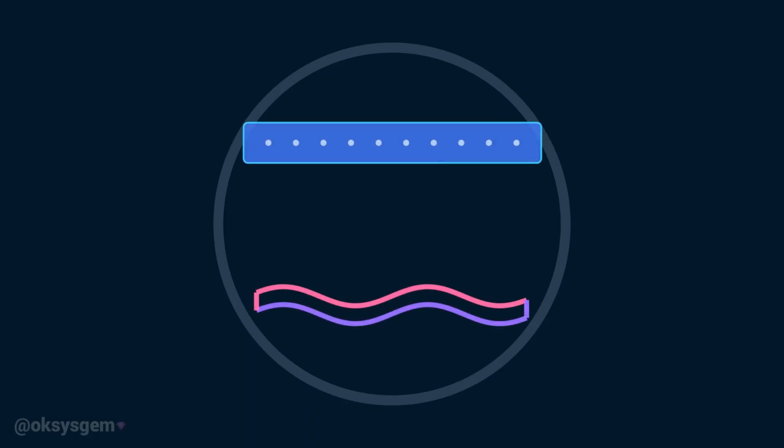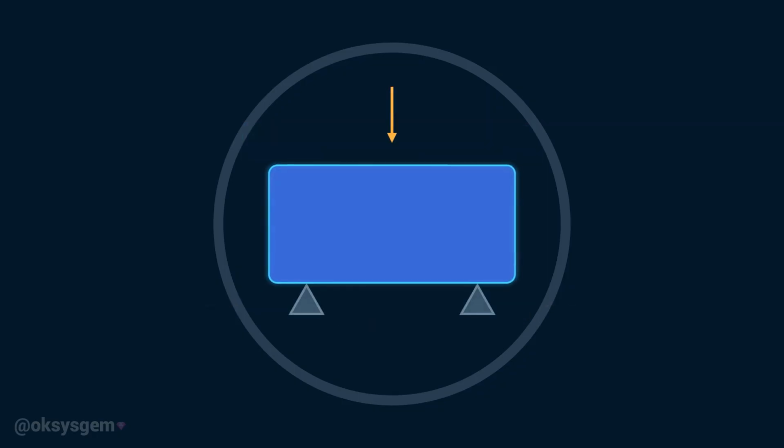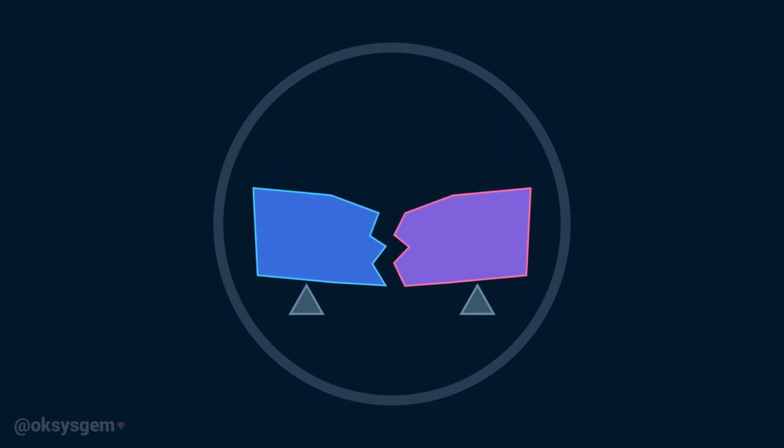A steel beam and a rubber band are both solids, but their internal structures make them behave very differently. Under enough heat, pressure, or force, a solid can melt, bend, crack, or transform into another form of matter.